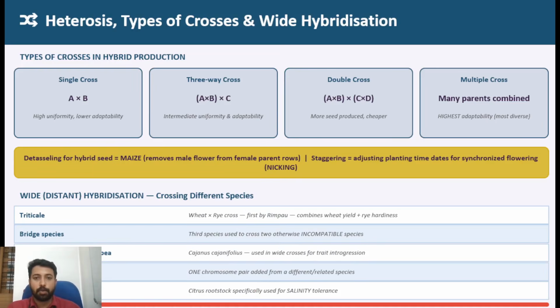Then heterosis, we already discussed, is one of the most important topics with respect to hybrid development. There are different methods of developing hybrids: single cross, three-way cross, double cross, multiple cross, top cross, and double top cross. How you represent those crosses is very important. There have been multiple questions in that area, and different varieties are released through these different kinds of crosses.